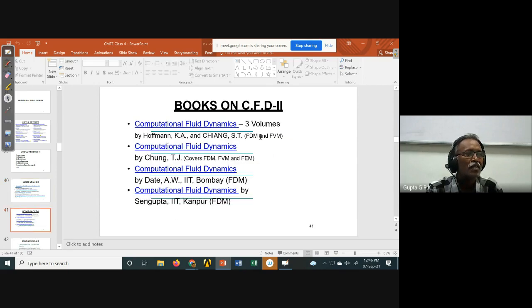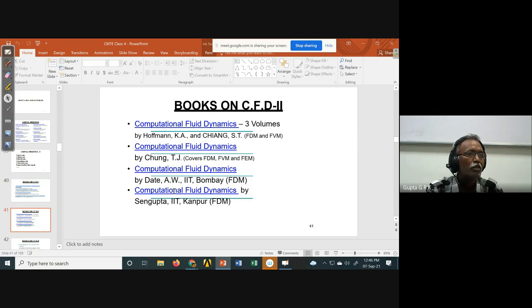And this is another book, three volumes. We use it, Hoffmann and Chiang. I'm going to send you the soft copies. There are three volumes. We use two volumes. The third volume is for turbulence modeling, which we will not use much. And then there is a book by Chung, which discusses all three methods: finite volume, finite difference, and finite element.